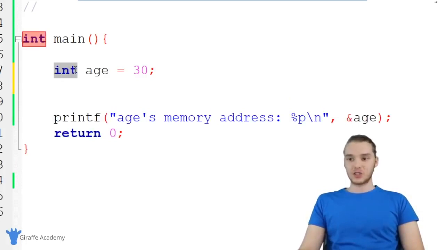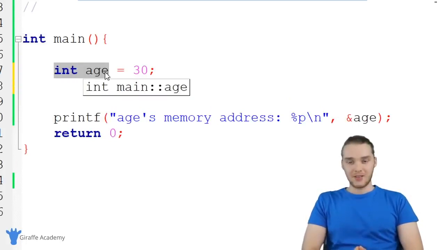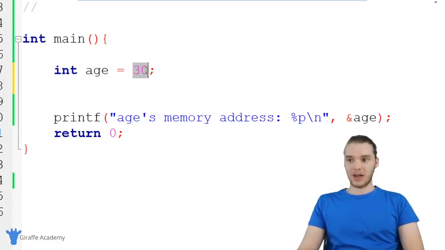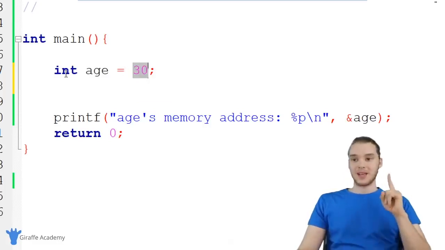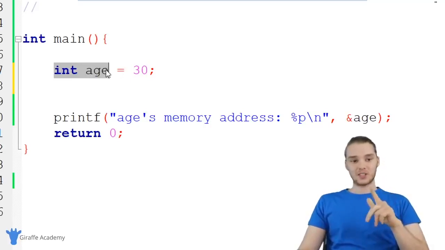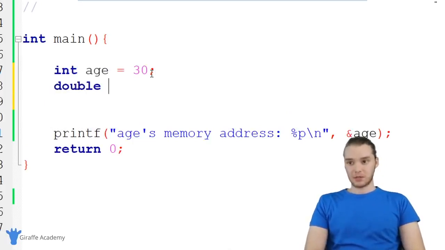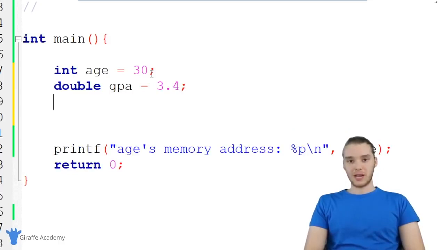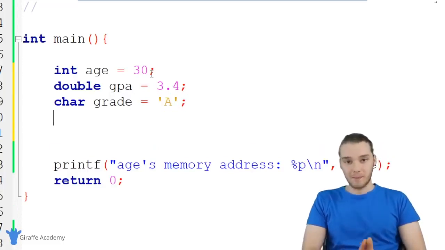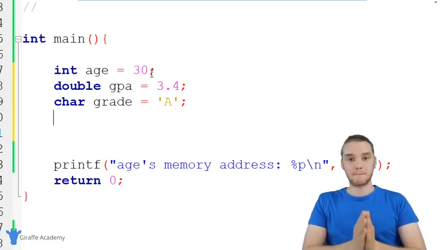So over here, I have an integer variable called age. And this integer variable is storing an integer value 30. I'm going to say that one more time. I have an integer variable, and this integer variable is storing an integer value 30. I could also create a double variable. So I could create a double called GPA, and inside of this double variable, I could store a double value like 3.4. I could also create a char variable called grade, and inside of this char variable, I could store a character, A. I could also create a pointer variable. And inside of that pointer variable, I could store a pointer.